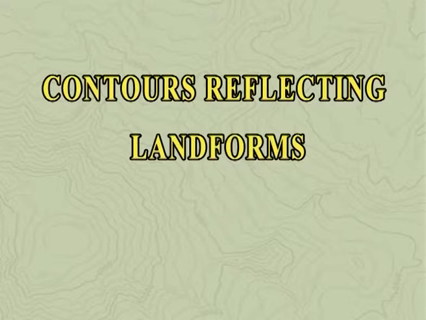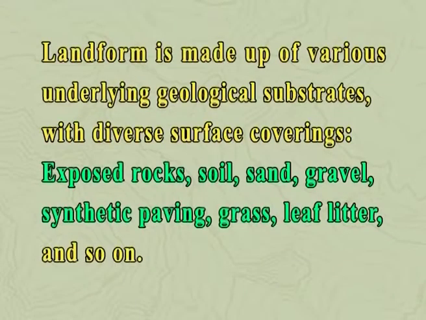Contours reflecting landforms. Landform is the basis of any landscape, forming the horizontal foundation upon which all else is arrayed. Landform is made up of various underlying geological substrates with diverse surface coverings: exposed rocks, soil, sand, gravel, synthetic paving, grass, leaf litter and so on.